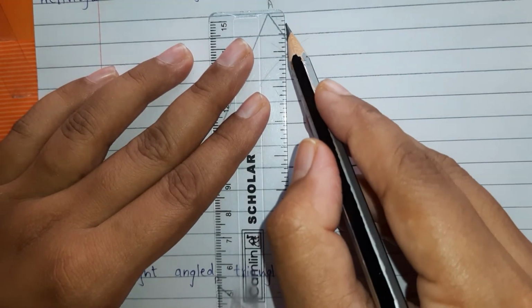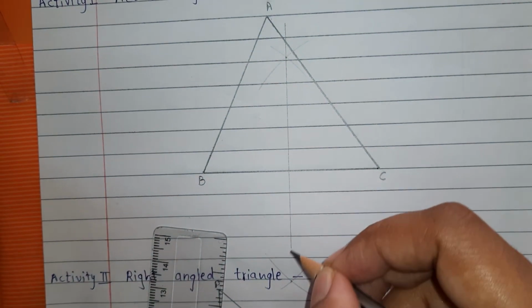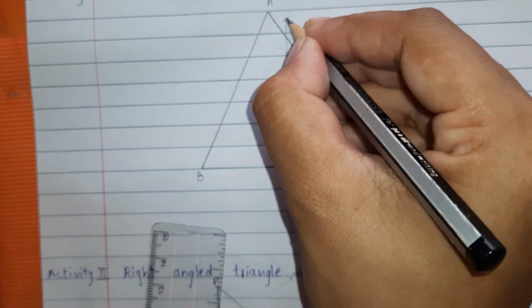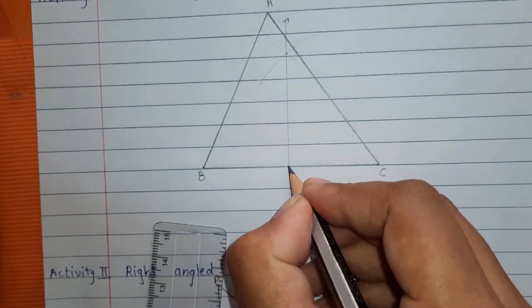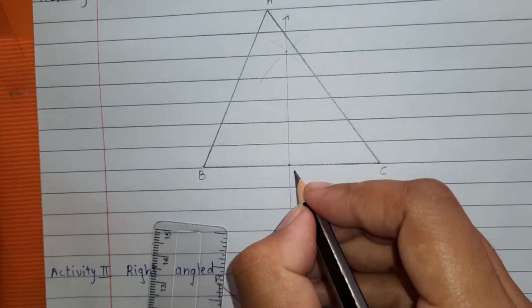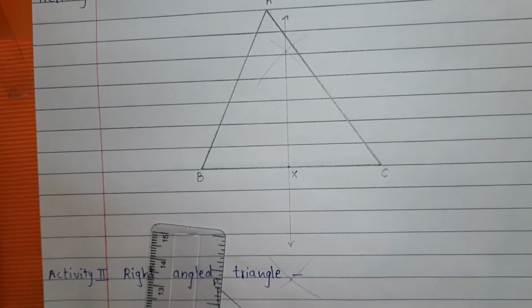Like this you will join. No need to join it any further. So this is the perpendicular bisector and this point is the midpoint of BC. Suppose we give it the name X. So we got the midpoint.